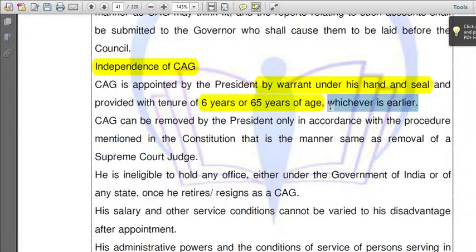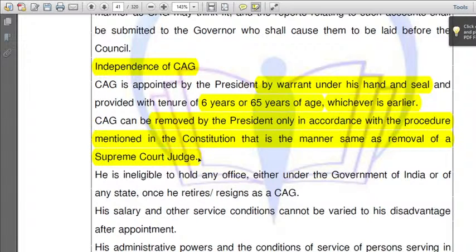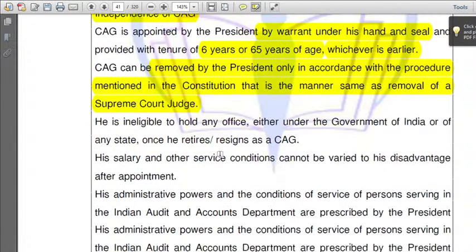That is the meaning of this sentence. Who appoints him? President. Who can remove him? President, only in accordance with the procedure mentioned in the Constitution. That is the same manner as removal of a Supreme Court judge. There is a procedure to remove a Supreme Court judge, and the same procedure applies for CAG also.